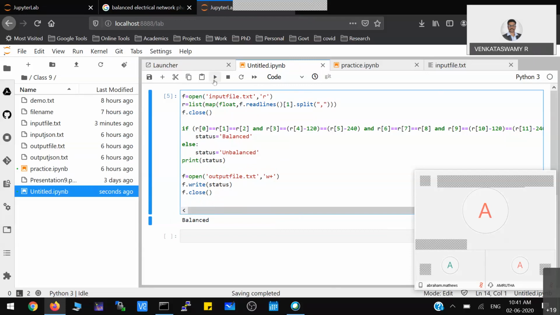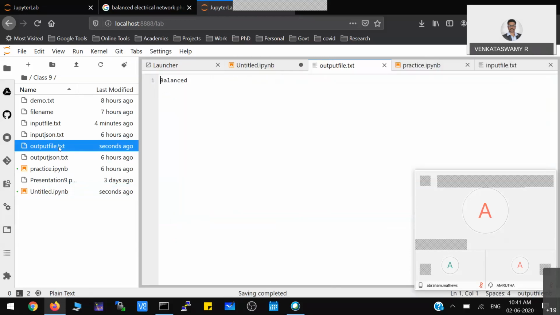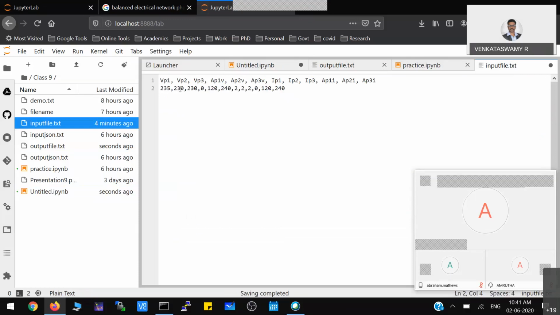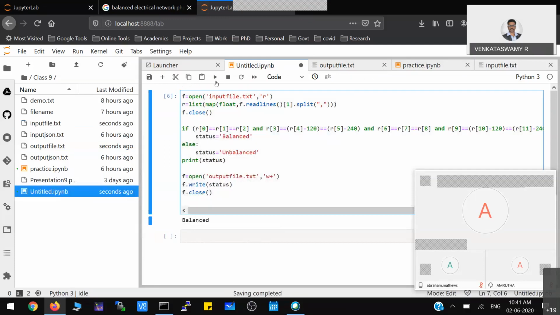Let us see, when I run this file, that operation is performed. When you open that output file, can you see here? This is actually the physical file present in the file system. Inside it, balanced is written. Similarly, when I change the input data, say I change that to 235, again I am coming back to my program and running.